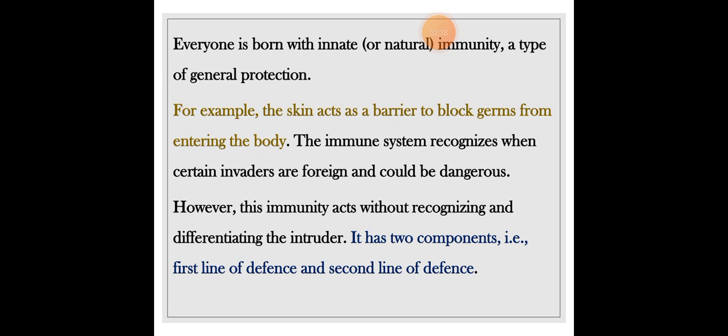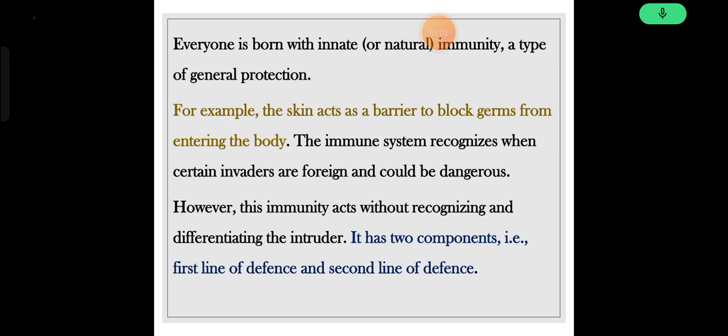Some of them enter. So the immune system recognizes when certain invaders are foreign and could be dangerous. When the immune system feels that something really harmful is entering, it quickly recognizes it and takes action.